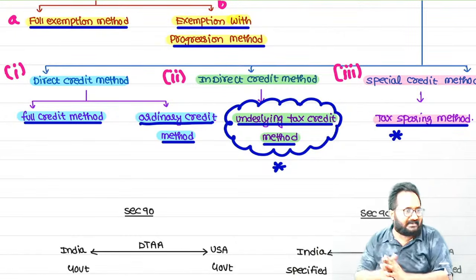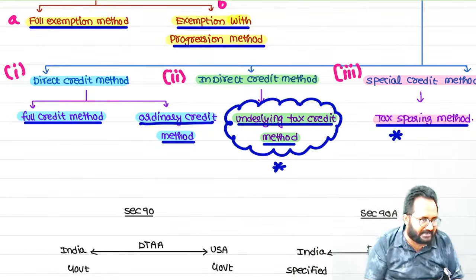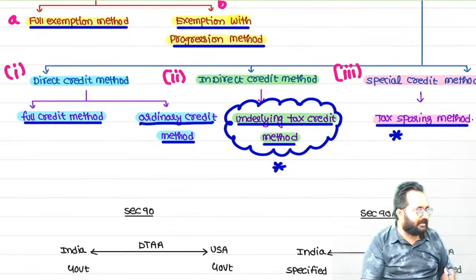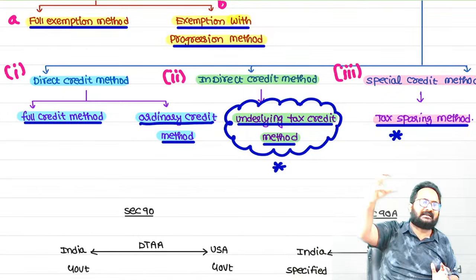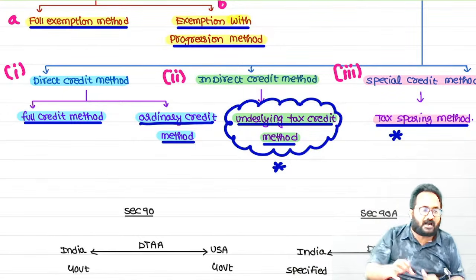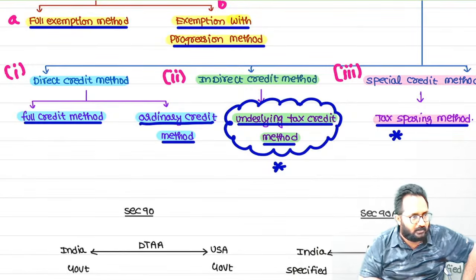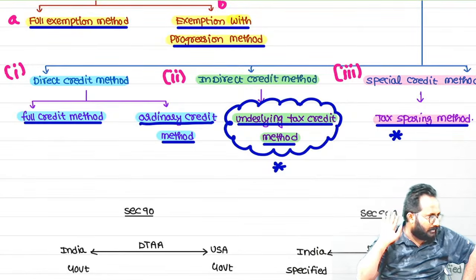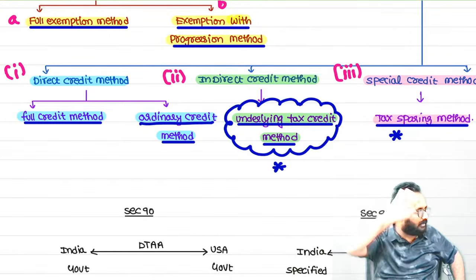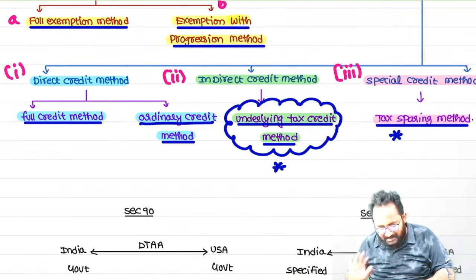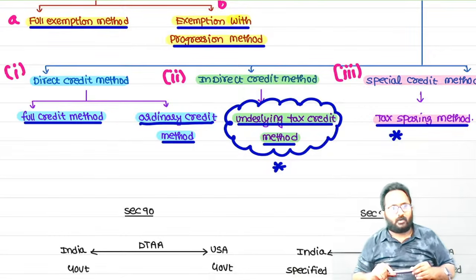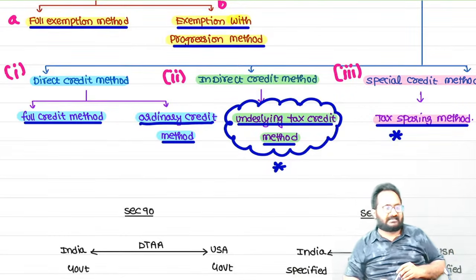Next we discuss the special credit method. What is that? Sparing. Sparing means even though you are not paying the tax in the source country, we deem it to be treated as paid and we give it as a credit in the resident country. Clear? Now the last one we can discuss now, the underlying tax credit method. What is that? Underlying tax credit method.